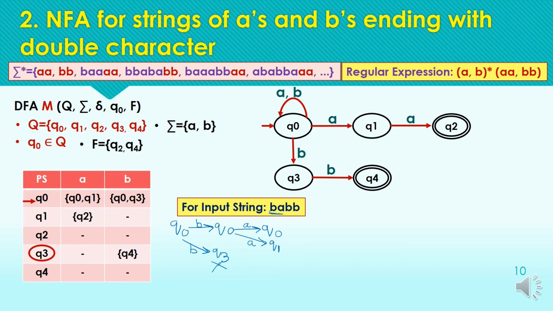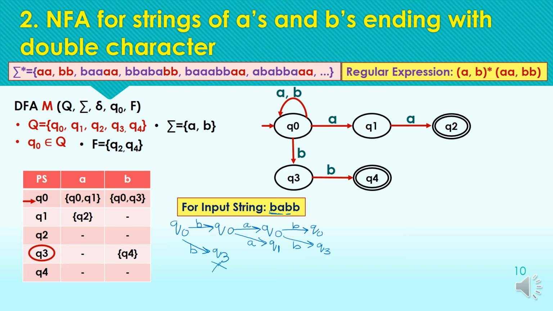Now two symbols have been read by the machine. Now we have to consider the next symbol, B. From Q0 and Q1 we have to continue the path. So from Q0, for input symbol B, we move one to the state Q0, and one to the state Q3.